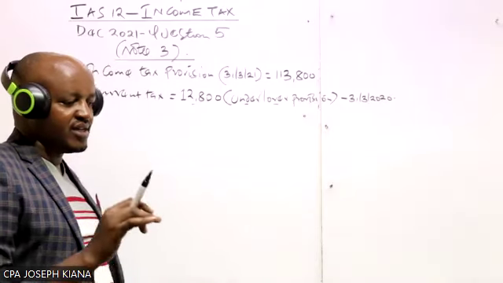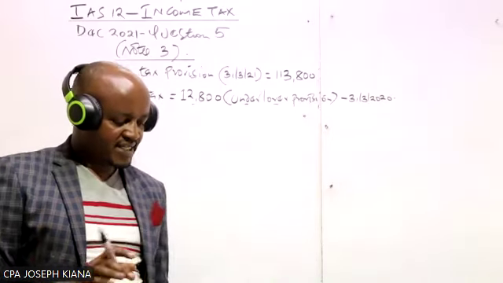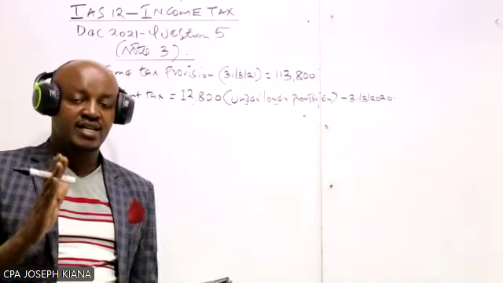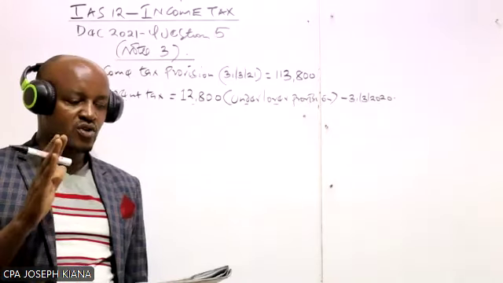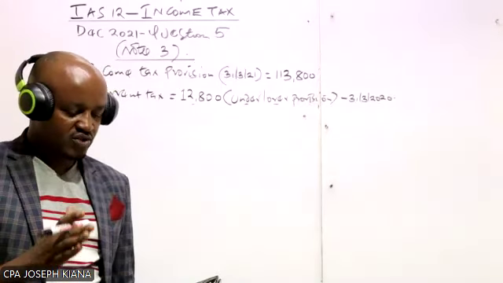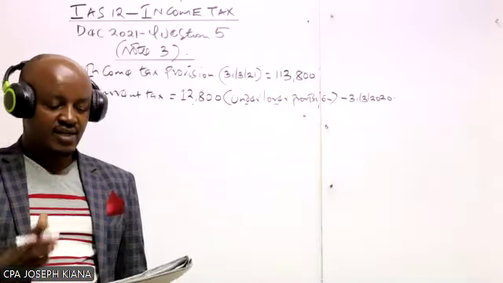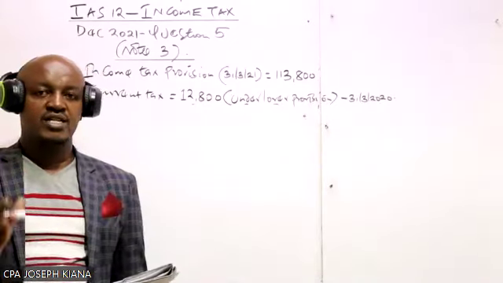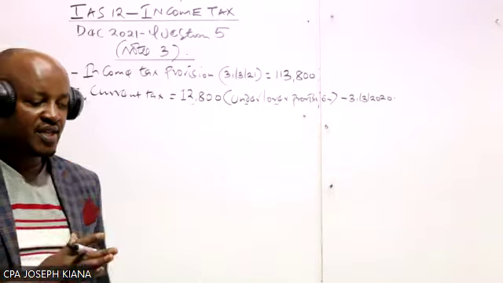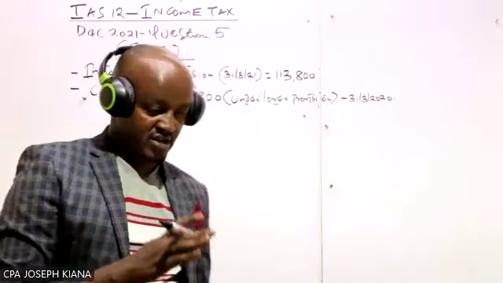It's upon you to know by checking whether that balance is a credit balance or a debit balance in the trial balance. Now, that 12,800, is it a debit or a credit balance? It is appearing on the credit side of the trial balance.